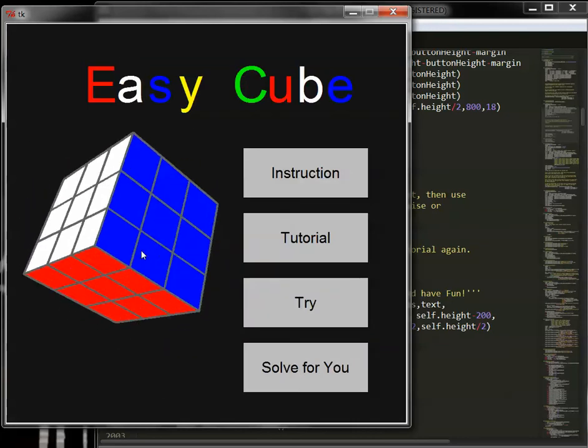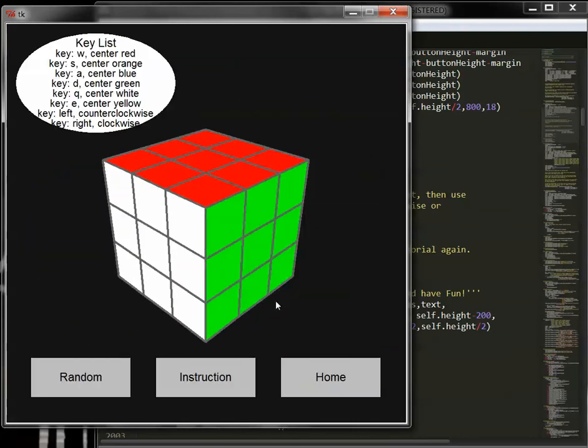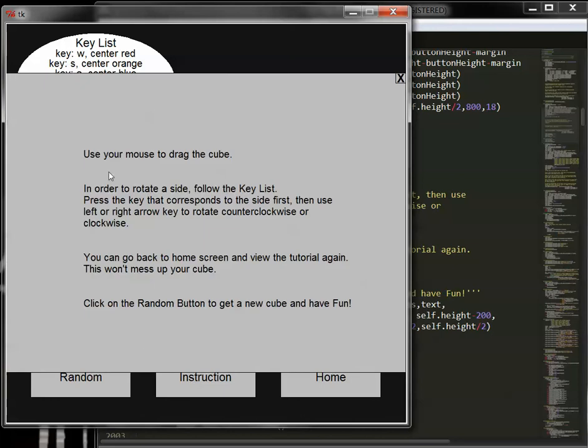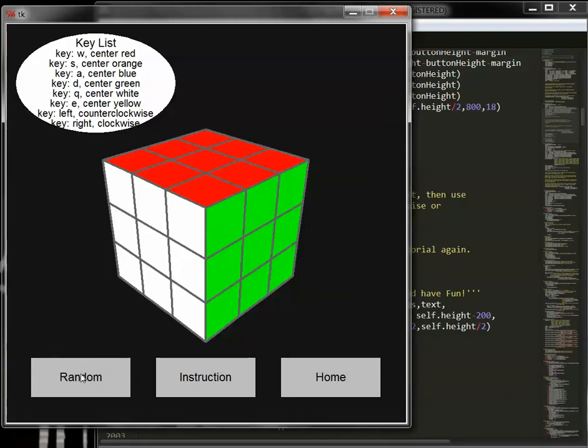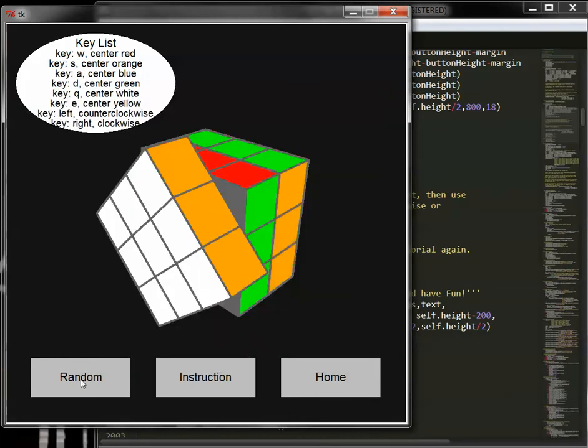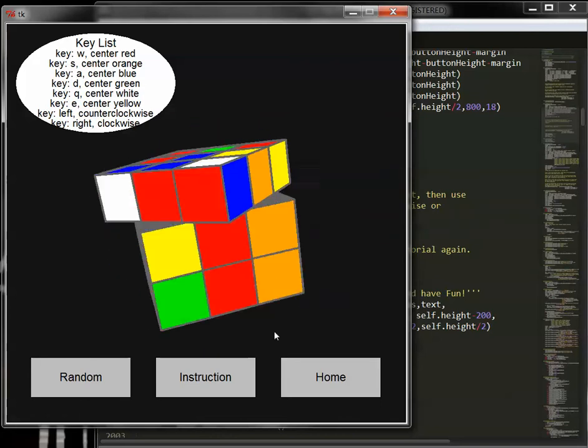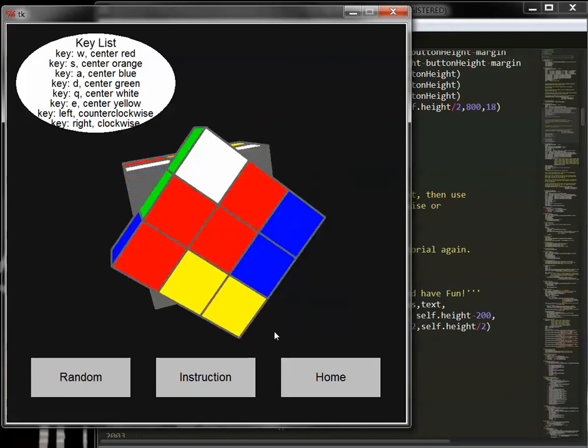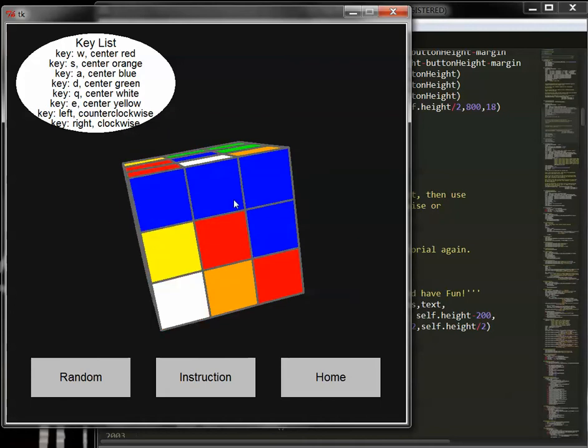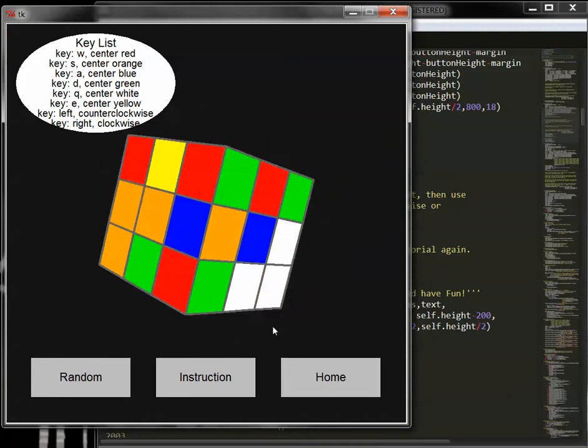If you master all the formulas, you can go to the try section of the program and try to test your Rubik's Cube skill. In this section, you can use your mouse to drag the cube, and you can follow the key list to rotate a side, and you can always go back to your home screen and view the tutorial again. Let's begin with clicking the random button. It will generate 100 random moves, and afterwards it's your turn to solve the cube.